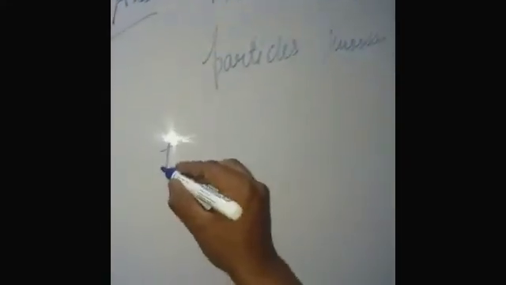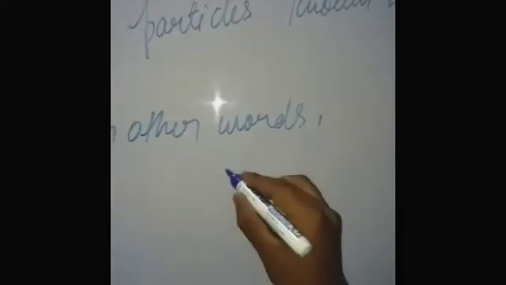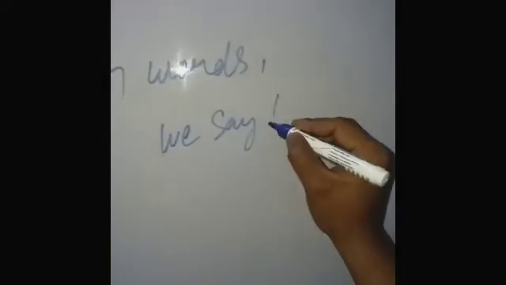In other words, we say that molecules combine to form matter. What is matter made up of? Matter is made up of extremely tiny particles known as molecules. In other words, we say that matter is made up of molecules.